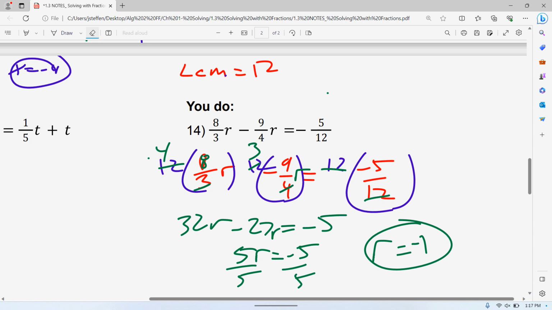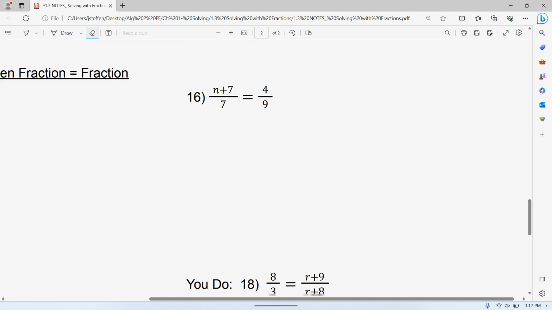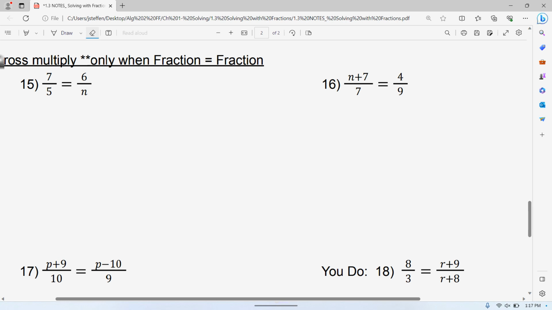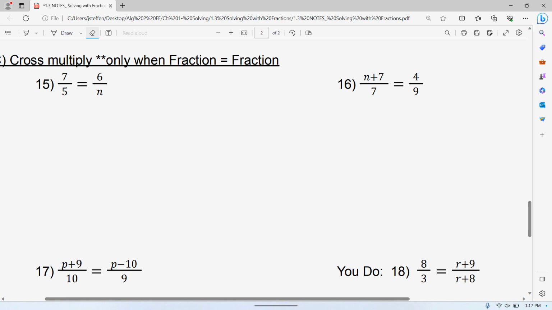Any questions on this before we move on? So moving on to the next part. The next part is cross multiplication. A couple things you need to know about this. First off, you can only do it when you have two fractions that are equal to each other. If you have any more than that, you cannot do it. Got to be one fraction all by itself is equal to one fraction all by itself. Making sure you're solving this, so they've got to have an equal sign in the middle.